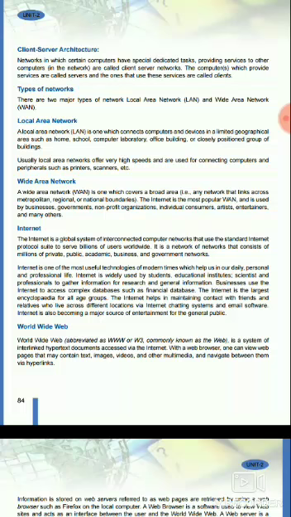So the internet helps in maintaining contacts with friends and relatives who live across different locations via internet chatting systems and email software. So we can connect to our friends and relatives who are too far from us through internet's chatting system and email software.